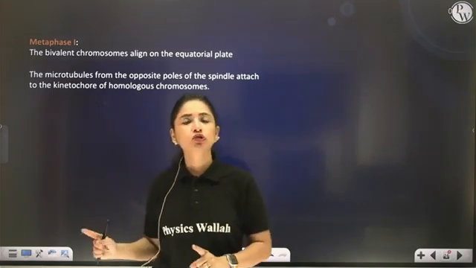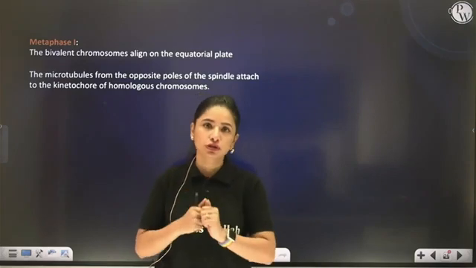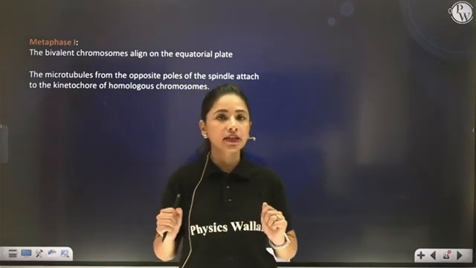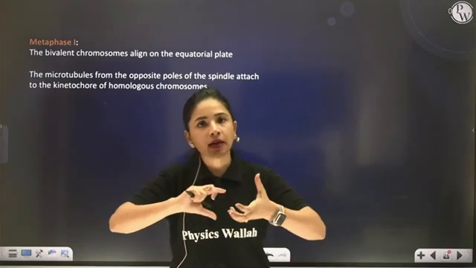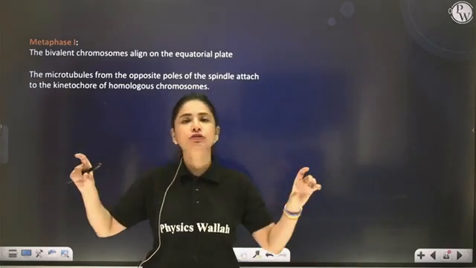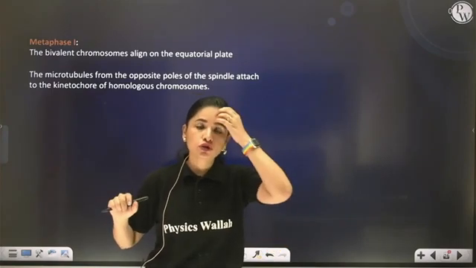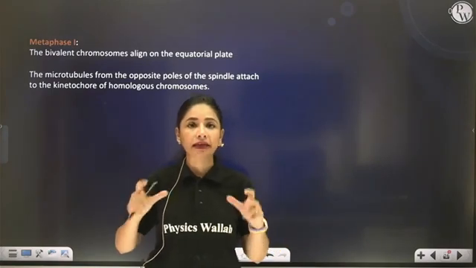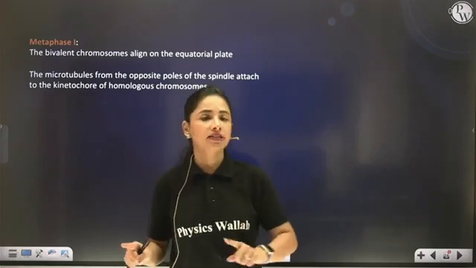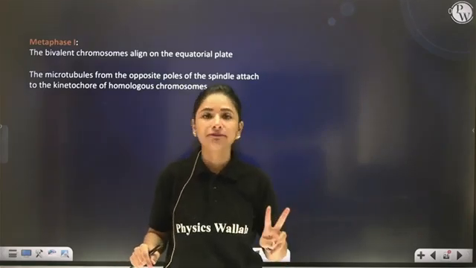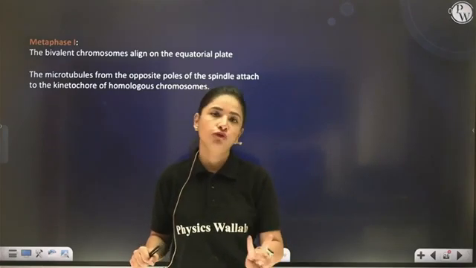The same thing is going to happen in metaphase I also. But the major difference is that the chromosomes right now are paired up. Rather than 46 separate chromosomes, the chromosomes are present in the form of 23 pairs. So rather than forming one metaphase plate, two metaphase plates will be formed.